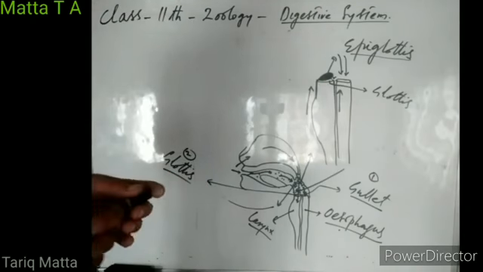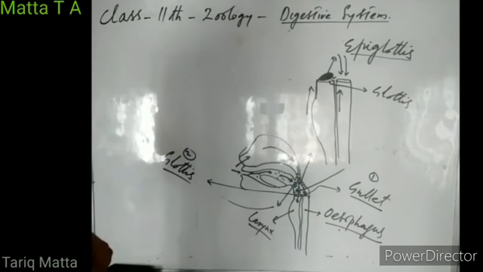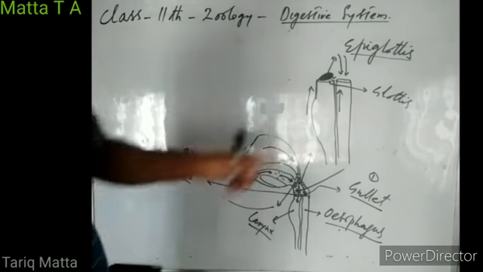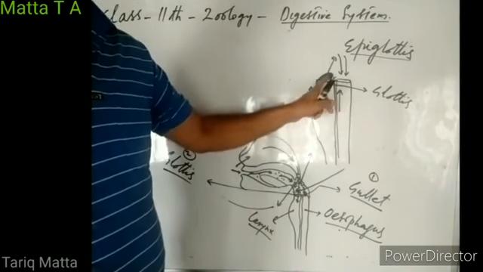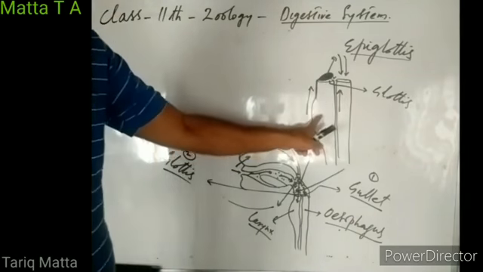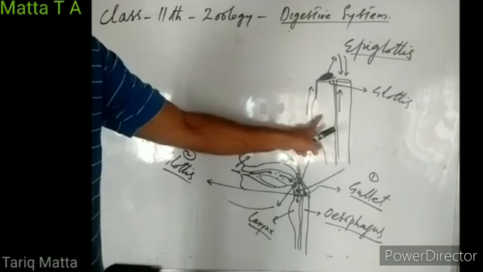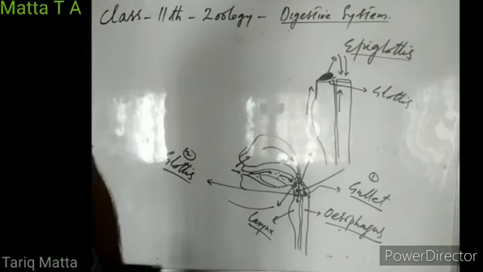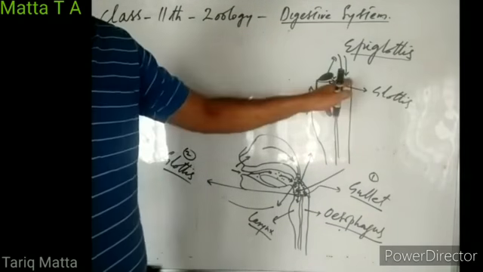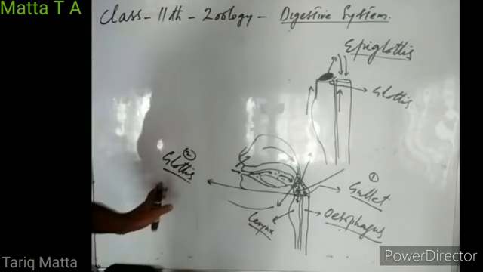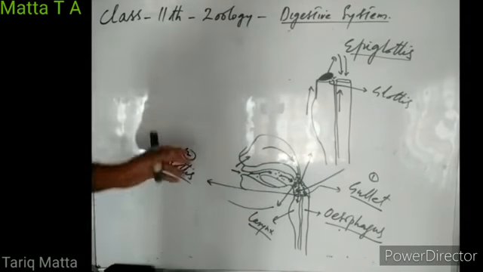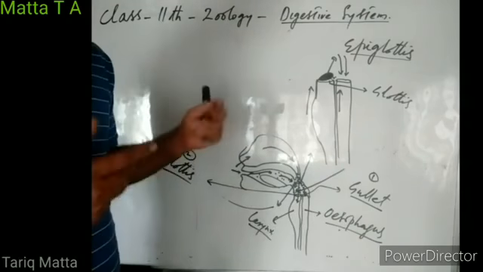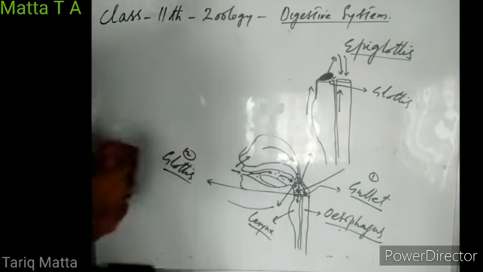So it is advisable, at the time of eating, not to talk, because at that time the epiglottis may not cover the glottis properly, and some food particles or liquid droplets may enter the larynx and generate a strong cough reflex. This creates a lot of problems. So these two openings, the gullet and the glottis, are at the base of the laryngopharynx. This pharynx is simply a passage for food, water, and inhaled or exhaled air. So that is all about the pharynx.